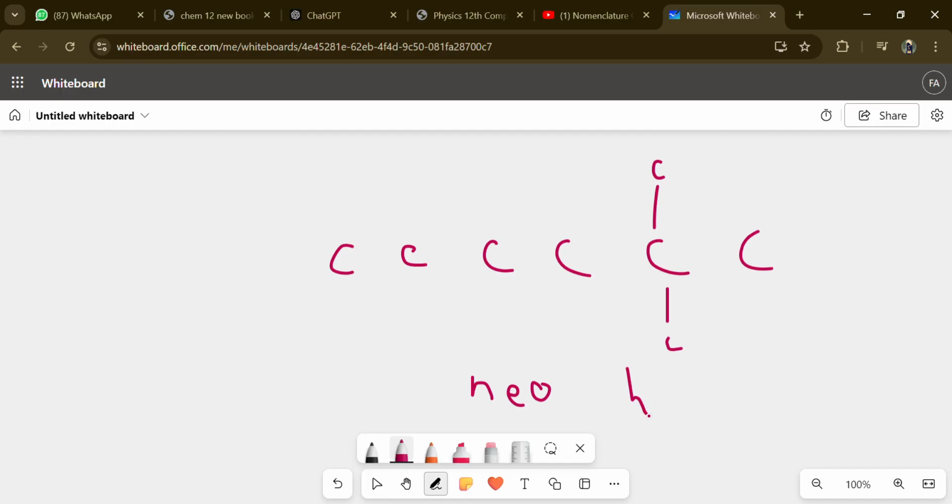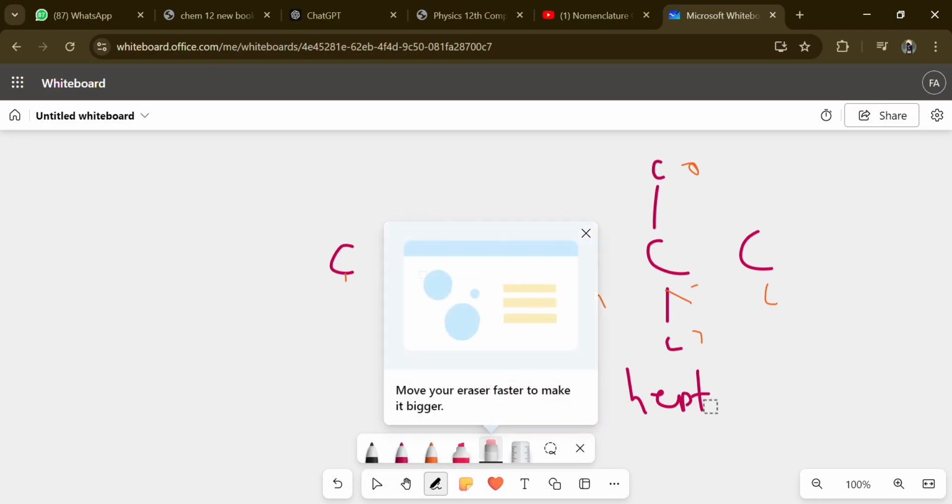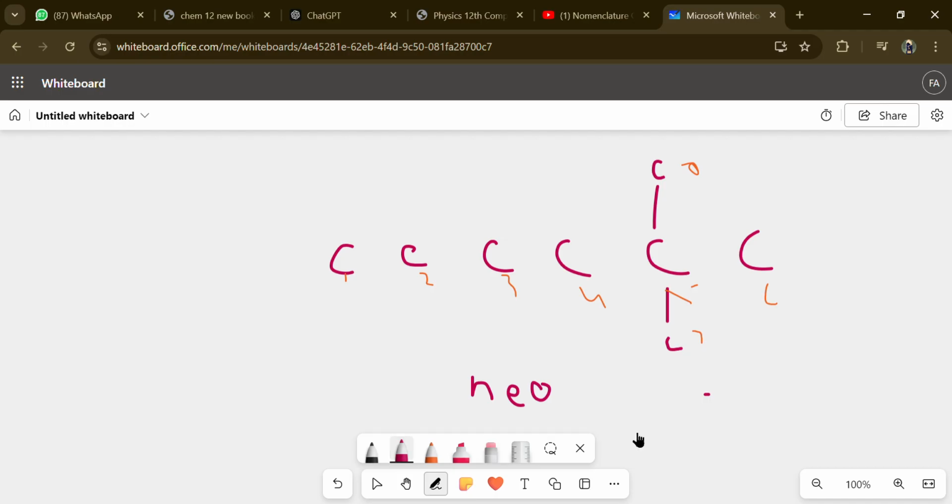Then this is combinedly and hapt. How? If you count the carbons, so it was 1 2 3 4 5 6 7 8. Okay, my mistake. It isn't the hapt. It is actually the oct. So this would be oct.